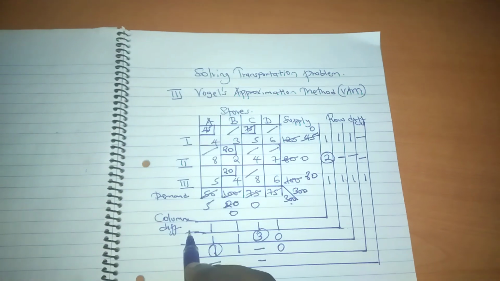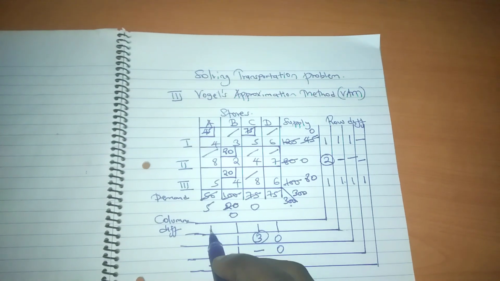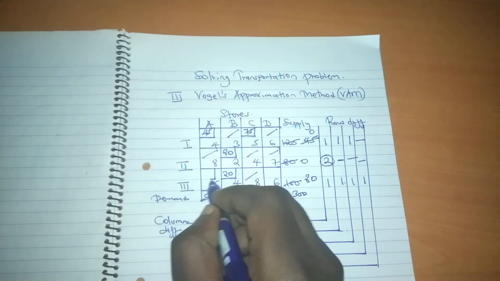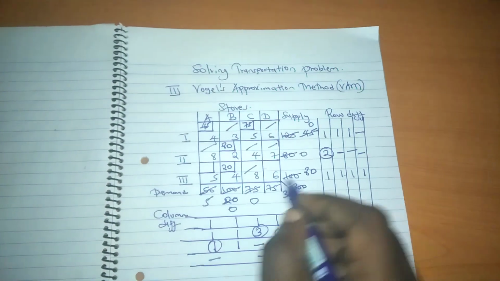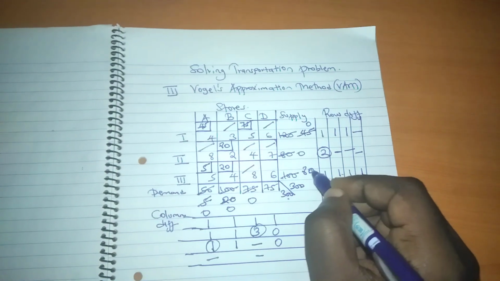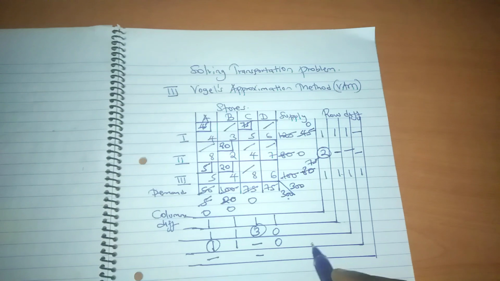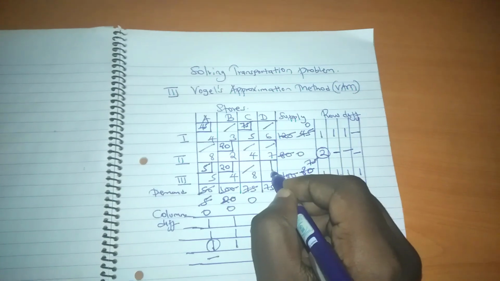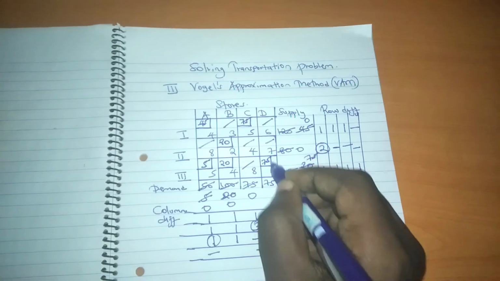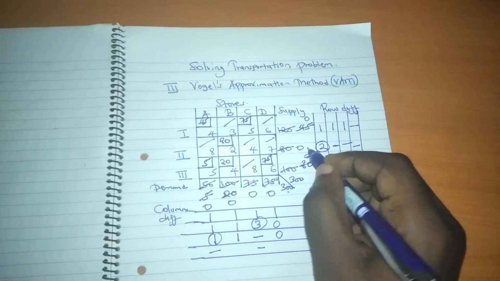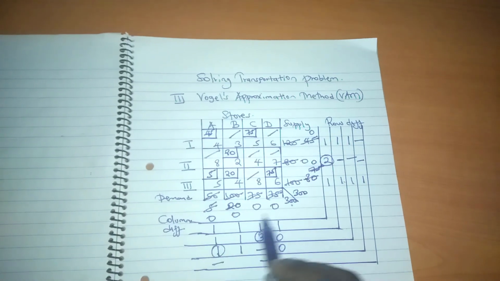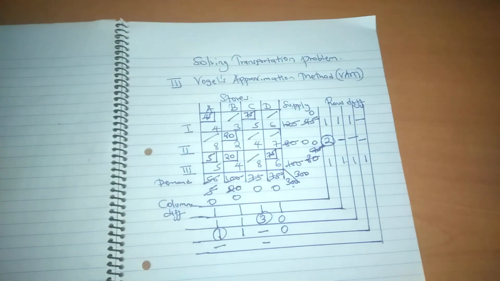Now the next smallest cell will be this 5. At 5 you have 5 and 80. You have 5 here, 0 there. This will be 75. Now finally we'll have the last allocation where we have 75, 75, place 75 there. You have a 0 here and a 0 there. So you can see from this we have allocated everything. The demand and supply are all zeros.